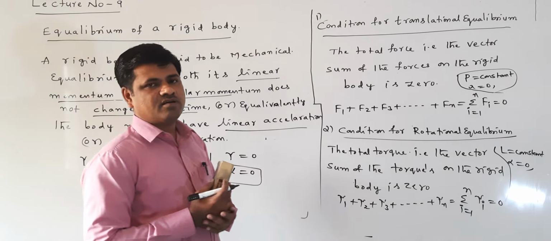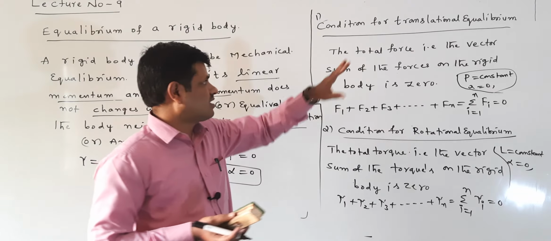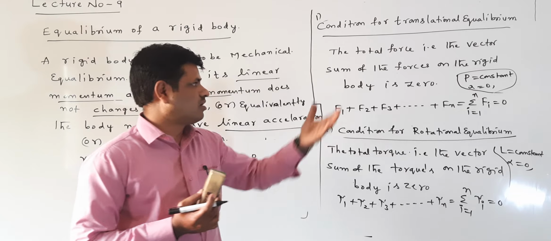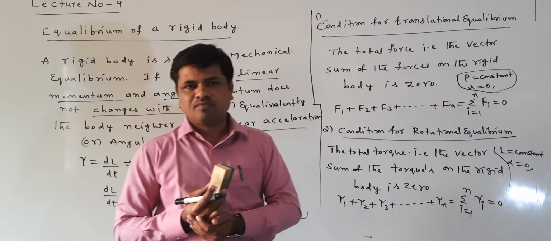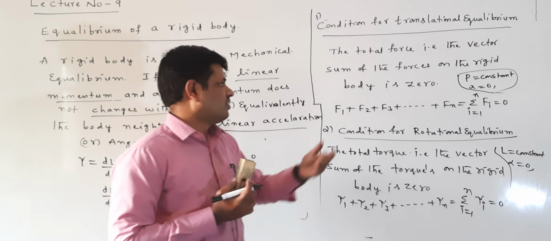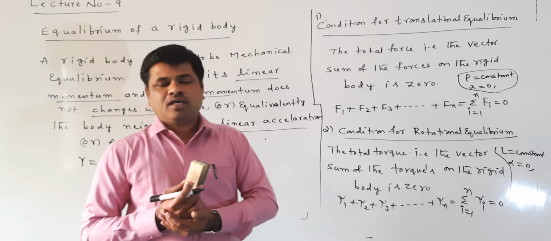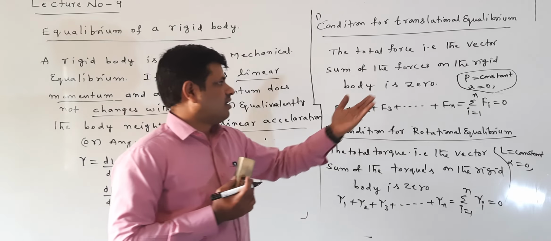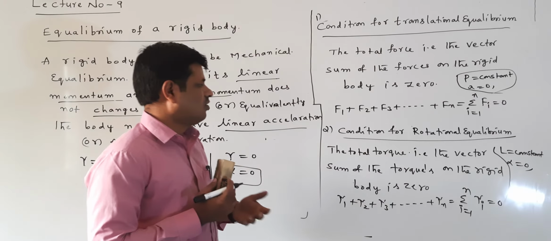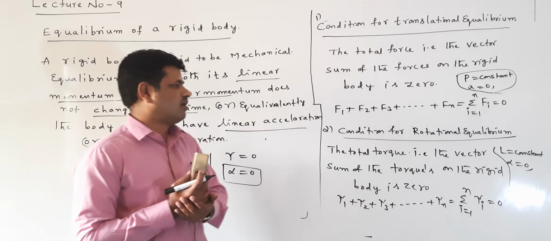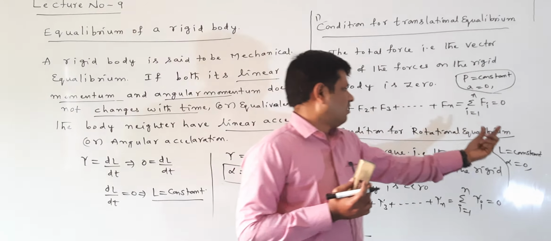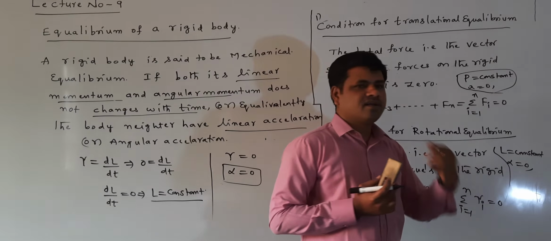In the equilibrium of a rigid body, we are discussing two conditions. One is the condition for translational equilibrium, which means the total force, or vector sum of all forces acting on the body, is 0. When the force is 0, linear momentum is constant and linear acceleration is 0. The condition for rotational equilibrium is that the total torque, or vector sum of the torques on the rigid body, is 0. When the torque is 0, angular momentum L is constant and angular acceleration is 0.